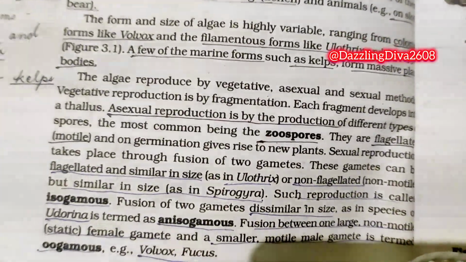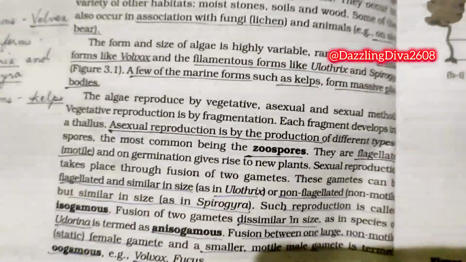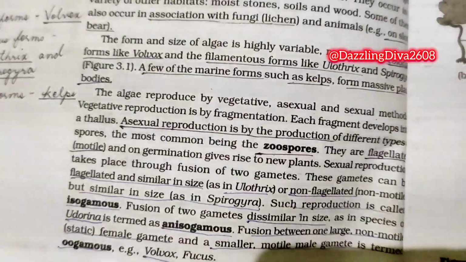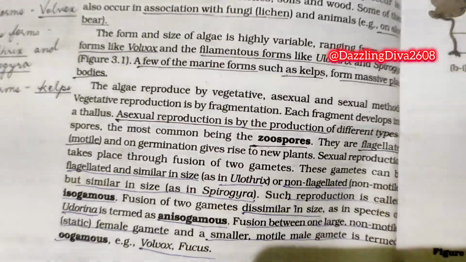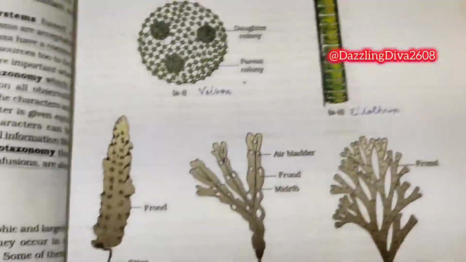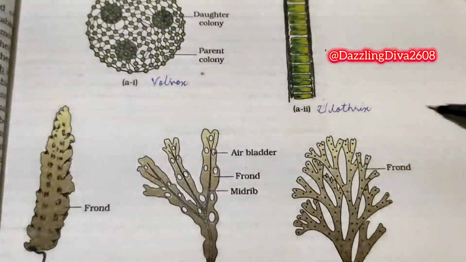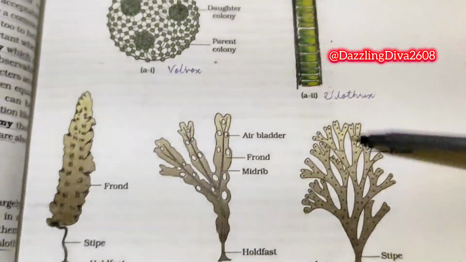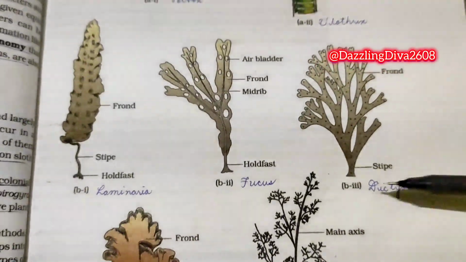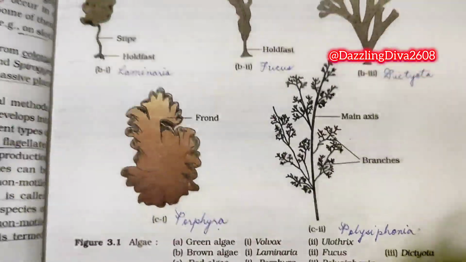Fusion of two gametes dissimilar in size as in a species of Eudorina is termed as anisogamous. Fusion between one large, non-motile static female gamete and a smaller motile male gamete is termed oogamous, example Volvox, Fucus. Now look at these diagrams. These are Volvox, Ulothrix, green algae, brown algae examples Laminaria, Fucus, Dictyota, red algae examples Porphyra, Polysiphonia. Now turn the next page.